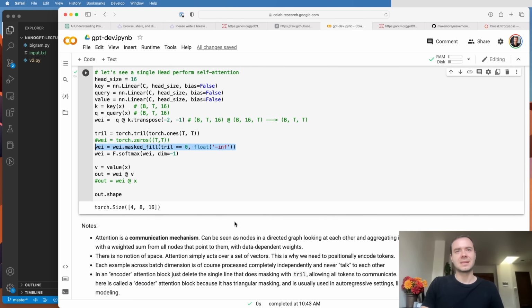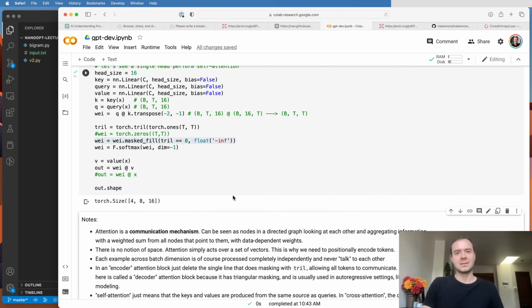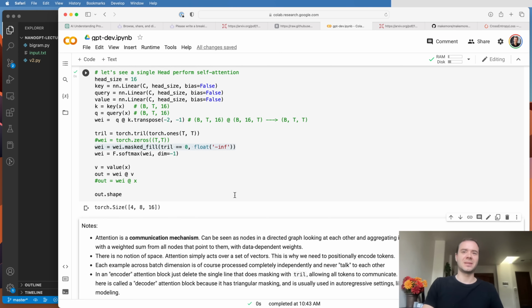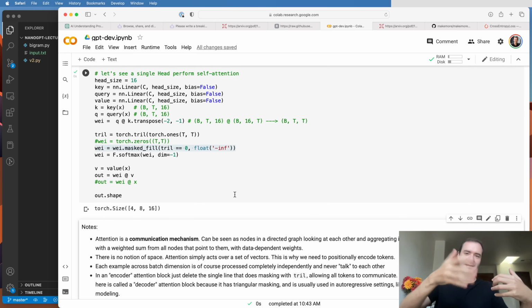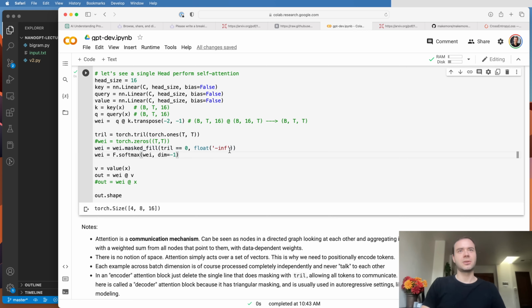What we're implementing here is sometimes called a decoder block. And it's called a decoder because it is sort of like decoding language. And it's got this autoregressive format where you have to mask with the triangular matrix so that nodes from the future never talk to the past, because they would give away the answer. And so basically in encoder blocks, you would delete this, allow all the nodes to talk. In decoder blocks, this will always be present so that you have this triangular structure. But both are allowed, and attention doesn't care. Attention supports arbitrary connectivity between nodes.